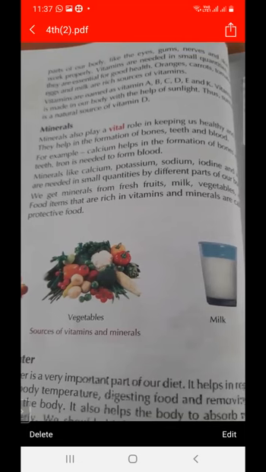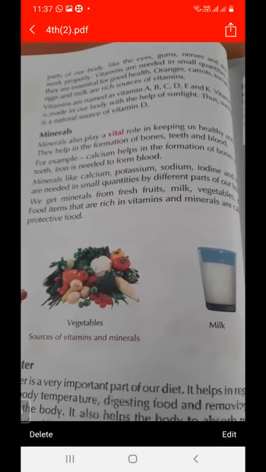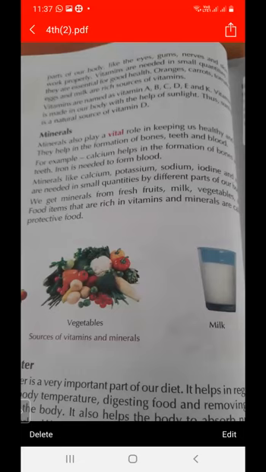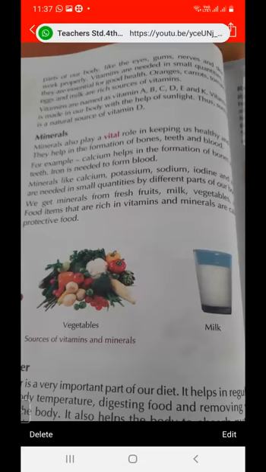And what is the disease due to the lack of vitamin A? Night blindness is a disease due to the deficiency of vitamin A. And what is the disease due to the deficiency of vitamin B? Beriberi. Due to the lack of vitamin C, scurvy is a disease. And due to lack of vitamin D, rickets is a disease.